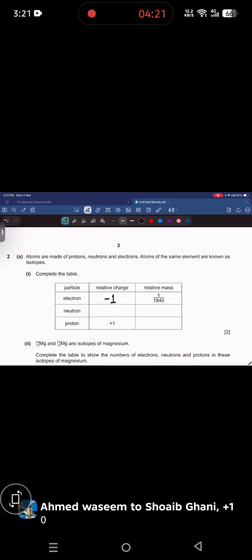Now, question number 1 is complete. Let's move forward. Atoms are made of protons, neutrons, and electrons. Atoms of the same element are known as isotopes. Complete the table. The charge for the electron is 1 negative charge, and the charge for the neutron is 0. The relative atomic mass of a neutron is 1 and the relative atomic mass of a proton is 1.